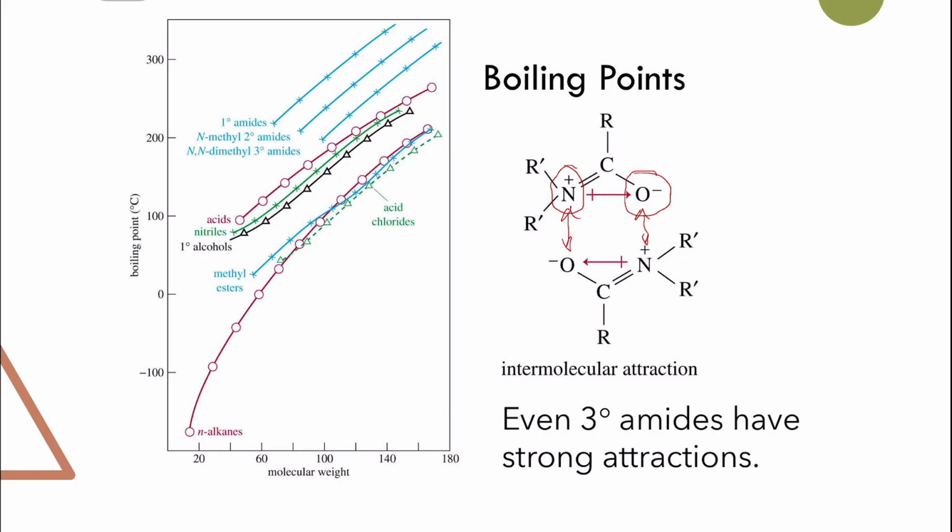This is why amides have high boiling points, compared to the other dipole moments that are created for other carbonyl compounds. So they have very strong attraction. The primary amides are the highest. This is followed by the secondary amides and then the tertiary amides.